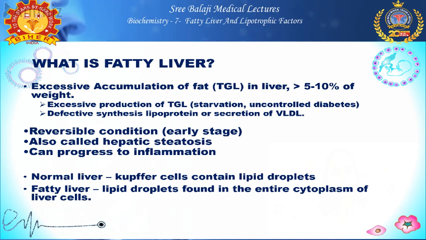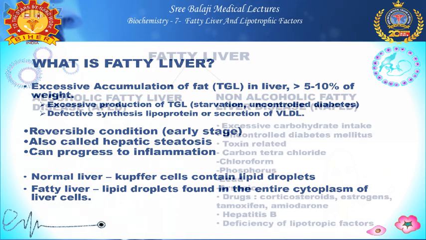So talking about this fatty liver, it is a highly reversible condition in the early stage. So when it is diagnosed early, it can be reversed. This is also called hepatic steatosis and it can progress to inflammation. That is, fatty liver can progress to steatohepatitis. Then it can end up in fibrosis of the liver and cirrhosis of the liver, finally liver failure. What happens in the liver cells? In a normal liver, Kupffer cells will contain a little amount of lipid droplets, whereas in fatty liver, lipid droplets will be found in the entire cytoplasm of the liver cells.